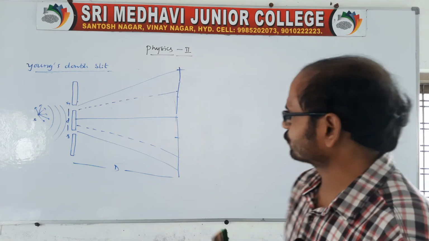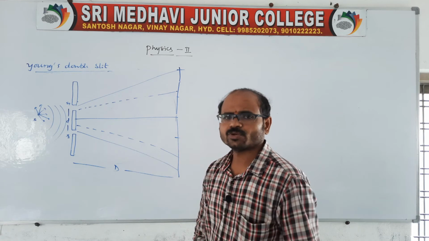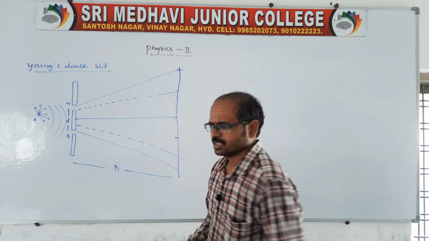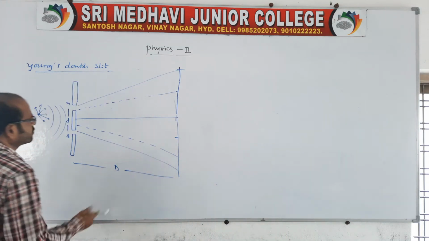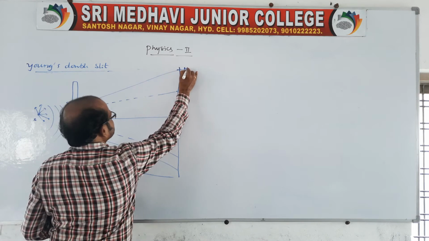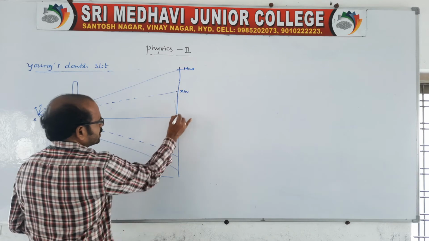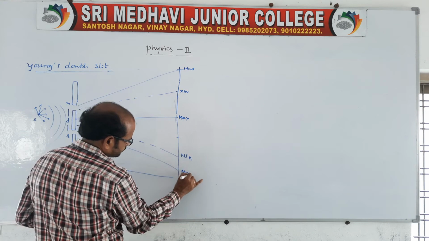Sir, you took only 2 dotted and 3 thick, it's not like that. Suppose you want to take more, yes, you take. See, don't go for complication. We can take a very easy manner. When they are overlapping, what will happen? One is maximum. You say the thick line is maximum, the thin or dotted line you take as minimum, and this is maximum. Again a minimum, and this is maximum.